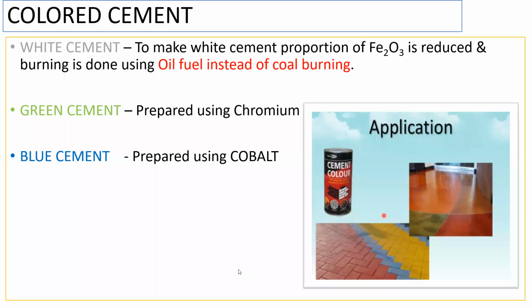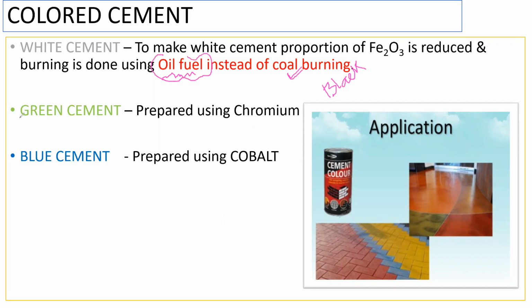Why do we do it this way? Because if you make use of coal burning, due to the gases or the vapor of coal, which is black in color, there may be a chance of that black color sticking to the clinker. I don't want that to happen. That is why we make use of oil fuel. In oil fuel you won't get the black fumes you get in coal burning. That is why we make use of oil fuel here instead of coal burning.